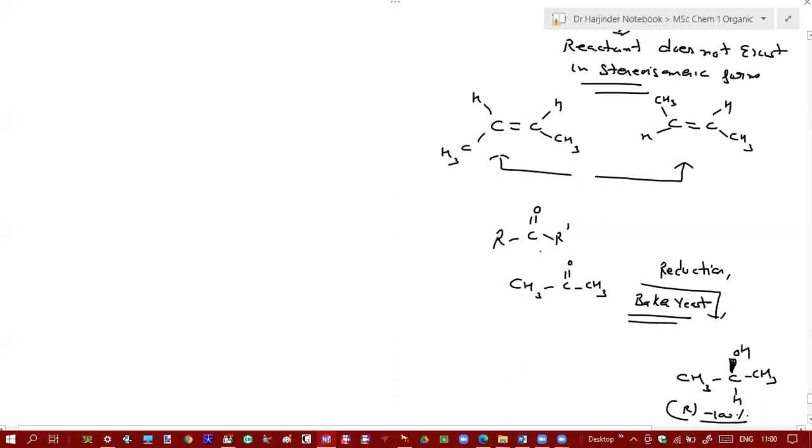Now what do we call this reaction, stereoselective or stereospecific? Even though only one stereoisomer is formed and no other isomeric product, what do we call it? Stereoselective. Why do we call it stereoselective? Because your starting reactant molecule does not exist in isomeric form. It is only one reactant. Is it clear?